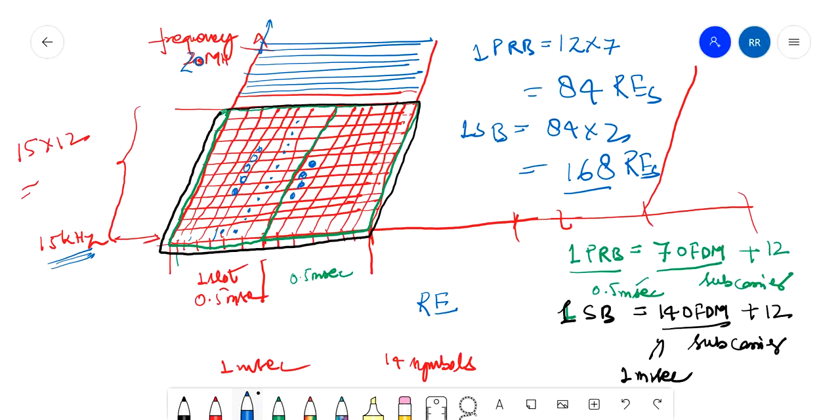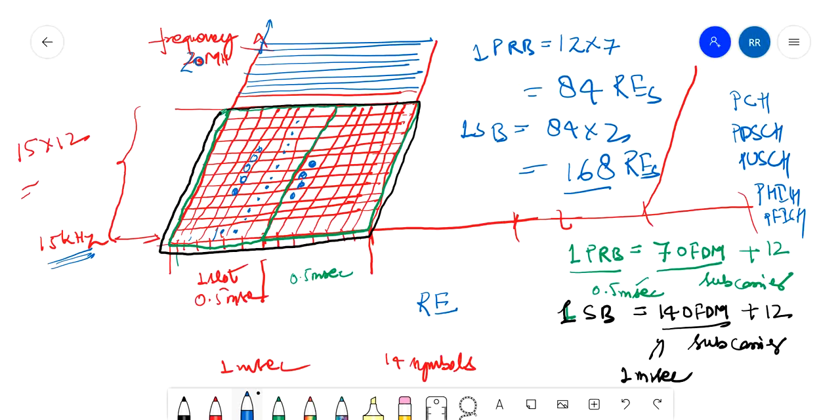Which channel travels where, at which position, I'll tell in my next lecture. There are many physical channels, control channels, PDSCH, PUSCH, PHICH, PFICH. On which resource block and which RE they travel, I'll tell you in my next lecture.